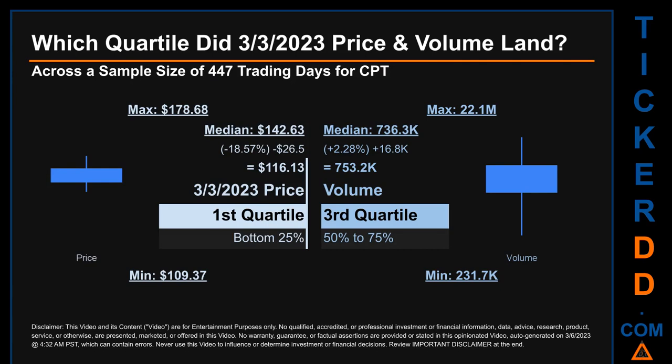Quartiles tell us about the spread of a data set by breaking that data set into quarters, just like how the median breaks the set into half. Descriptively, CPT has a median price of $142.63. Therefore, the 3rd of March 2023 price was lower from that middle marker by 18.57%. The day's volume of 753.2 thousand was more than the median by 2.28%.